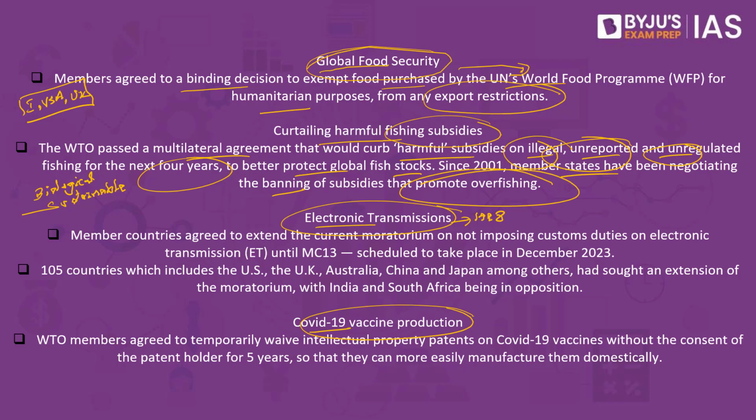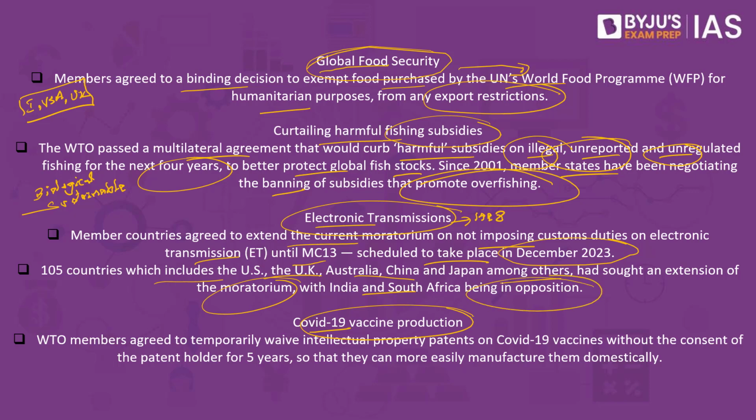So in the 12th Ministerial Conference, member countries agreed to extend their current moratorium on not imposing custom duties on electronic transmission until the 13th, scheduled to take place in December 2023. 105 countries, which include the US, UK, Australia, China and Japan among others, had sought an extension of the moratorium, with India and South Africa being in opposition.